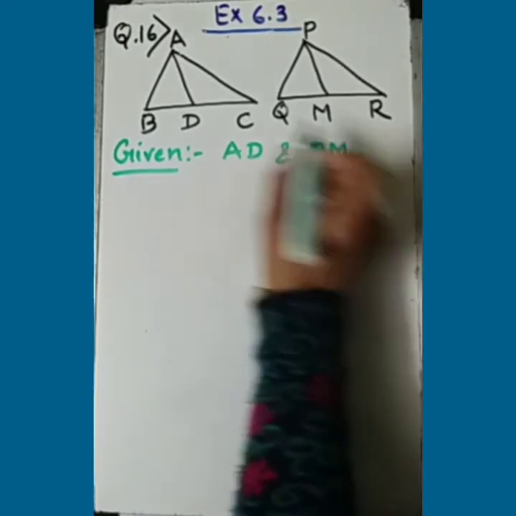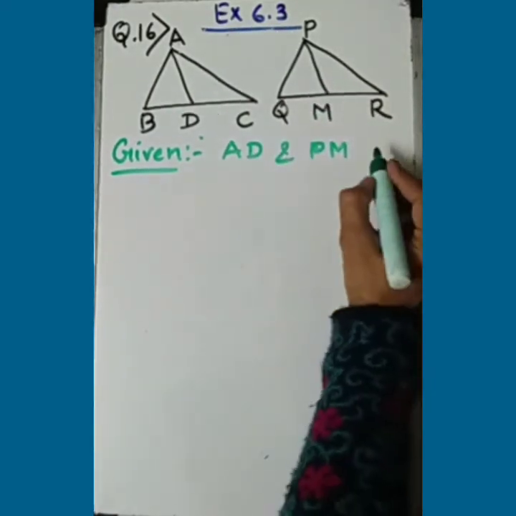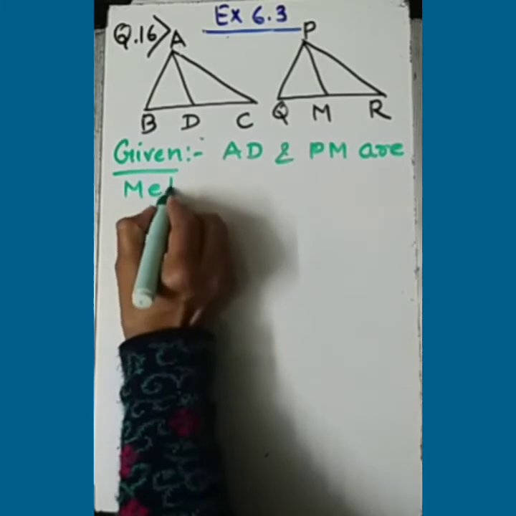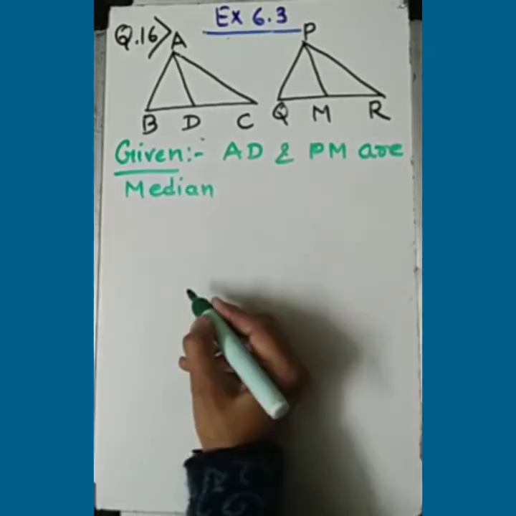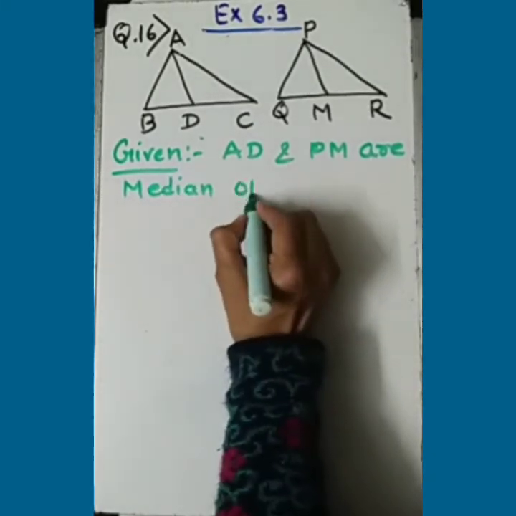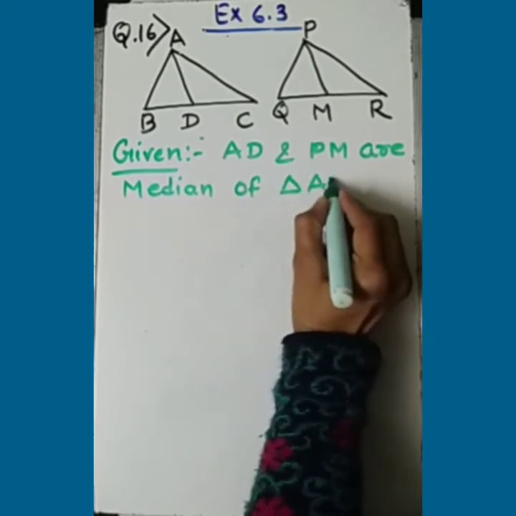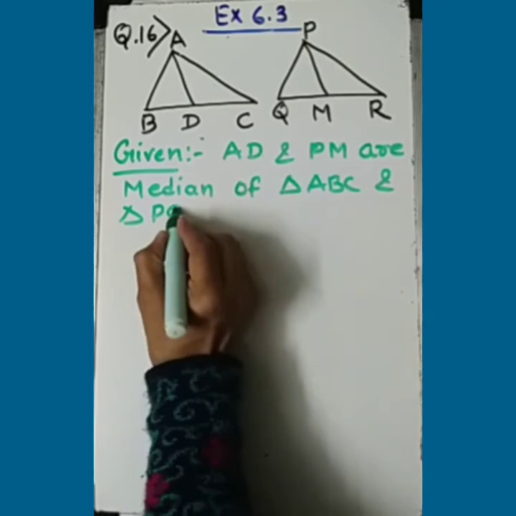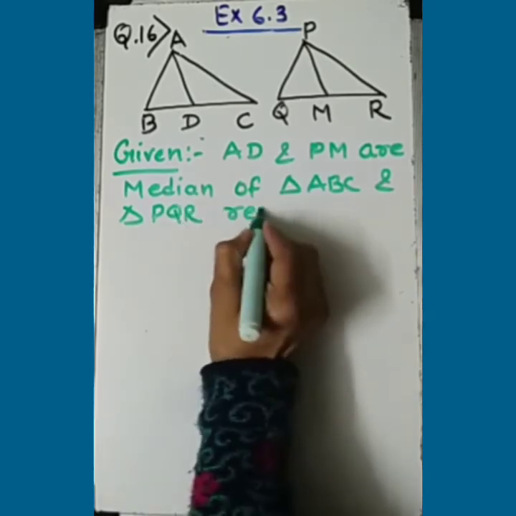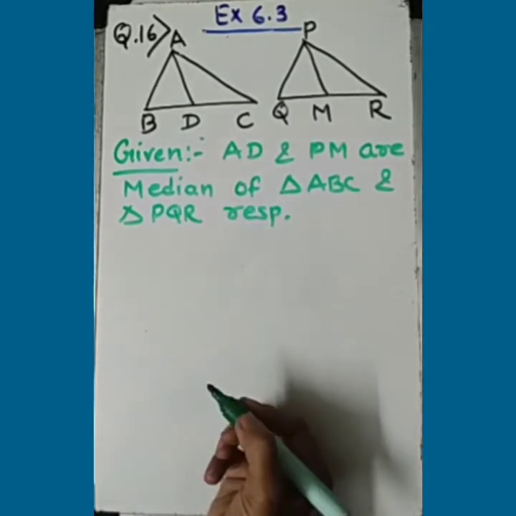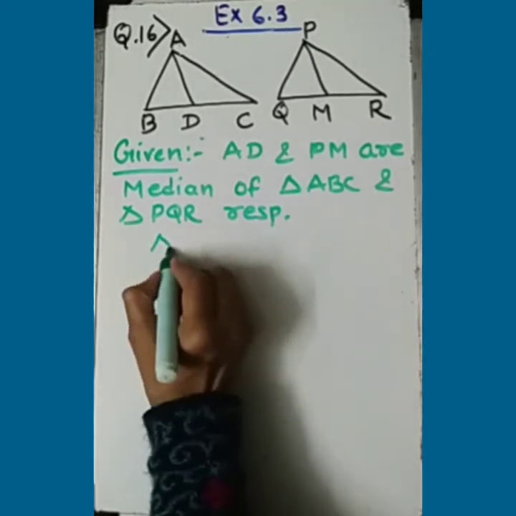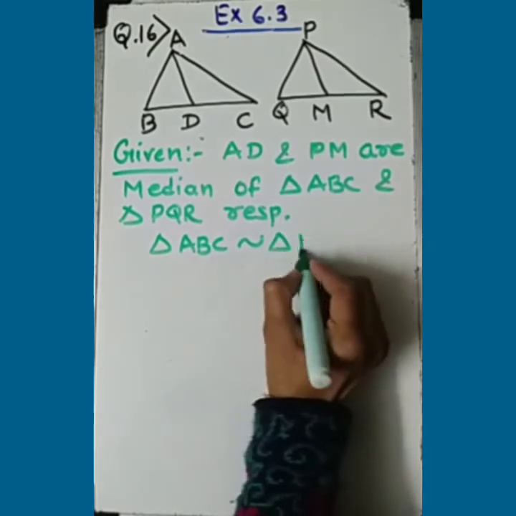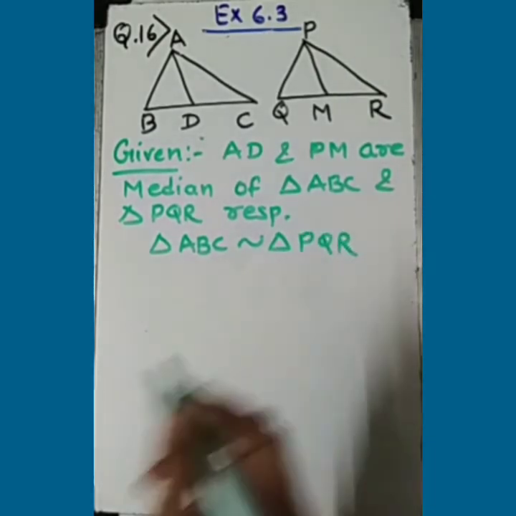These two are the medians of triangle ABC and triangle PQR respectively. This we are already given in the question. Besides this, we are given triangle ABC is similar to triangle PQR. This also we are given.